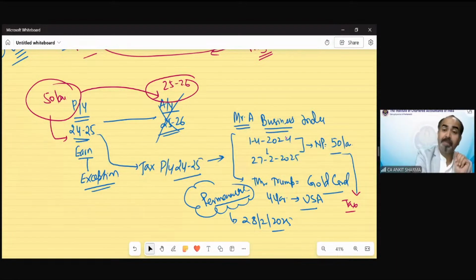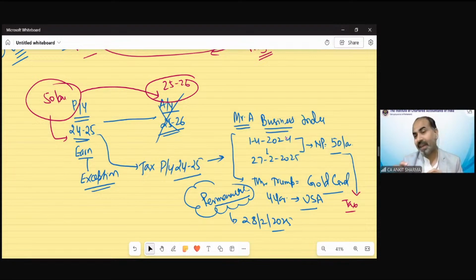So what will happen practically? If this exception is not there, he will go outside India. And do you think that he might come to pay tax in India, or is going to pay tax in India in the next year? It may be, or it may not be possible. So if he did not come, then the collection of tax from the USA or from any other country where you have shifted permanently is practically very, very difficult, or in my opinion, impossible. Income tax is not able to collect tax from that person from any other country.